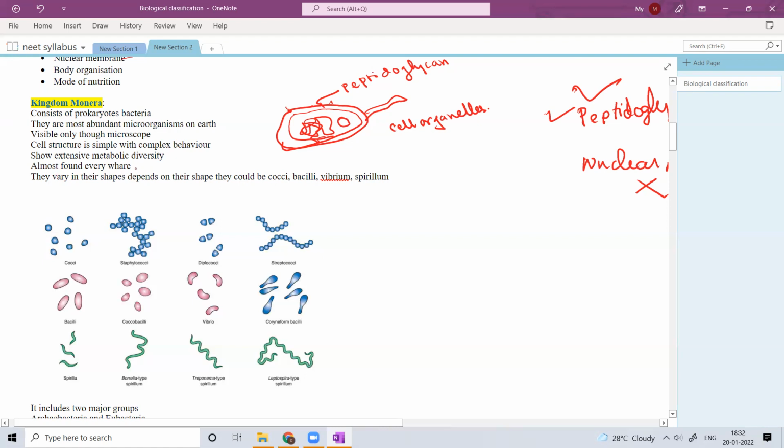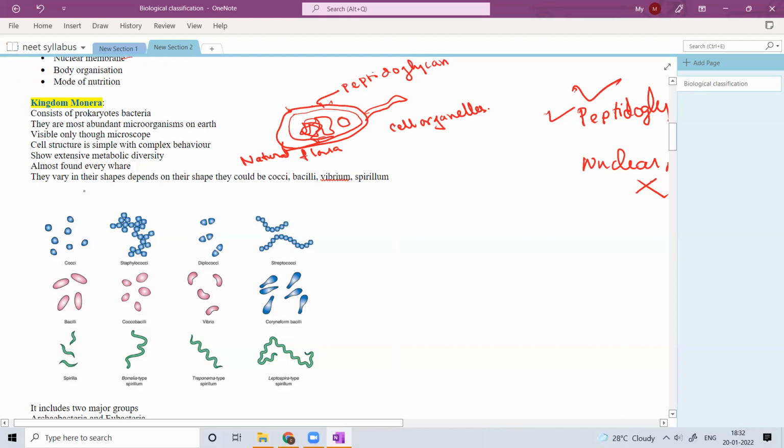They are found almost everywhere. Wherever you go, you can find bacteria around you. They even form the natural flora of our body. On our skin and inside our body, bacteria are there. They are beneficial to us, not harmful. Those are called the natural flora of the human body.